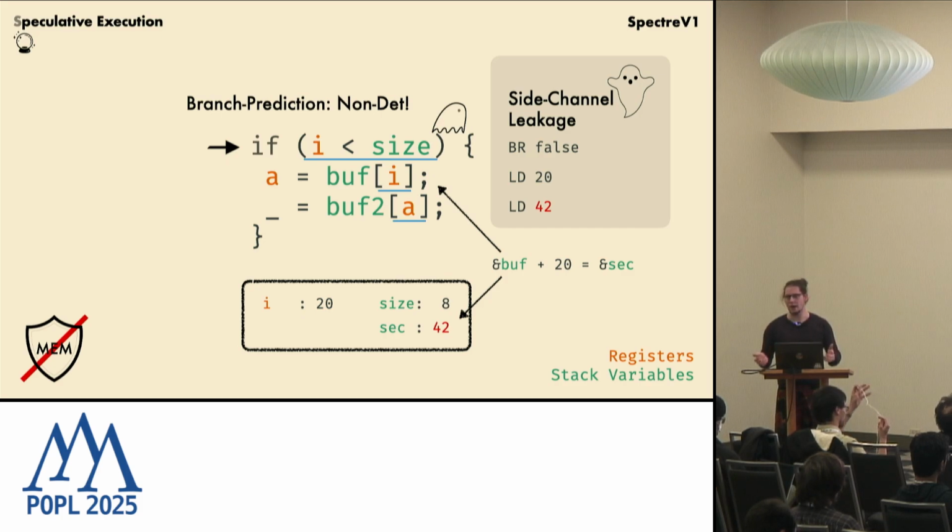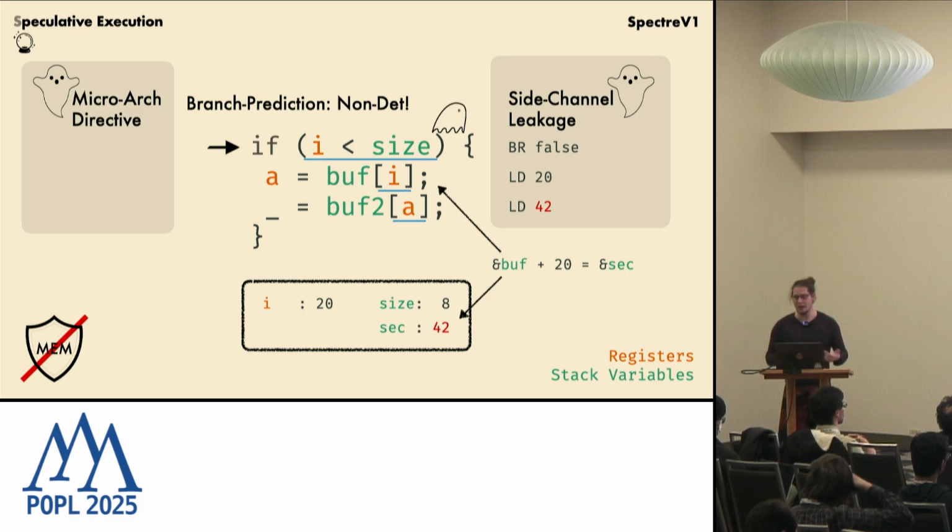Now, branch prediction introduces non-determinism, so we have a different second side to our microarchitecture, and this is the part where our attacker can set up the microarchitecture to guide our semantics. So we have a directive that tells us, just as in the previous talk, when we have a conditional, either to mispredict or to predict correctly. In our example, we mispredicted, so we have a miss here.